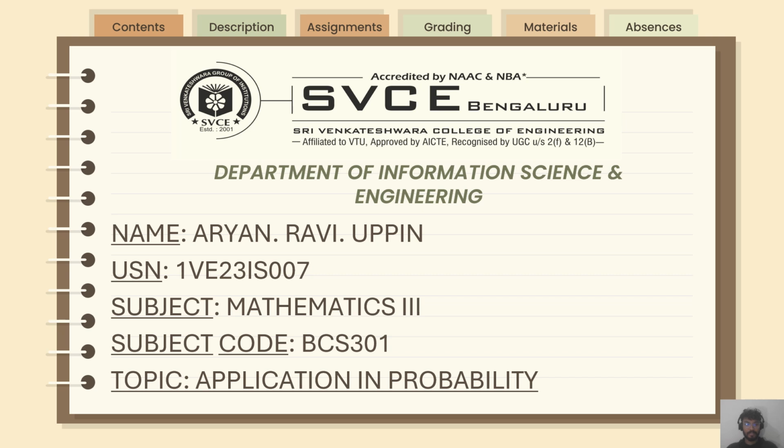Today I am going to cover the subject Mathematics 3. The subject code is BCS 301. Today I am going to cover the topic Application in Probability. So, let's begin.